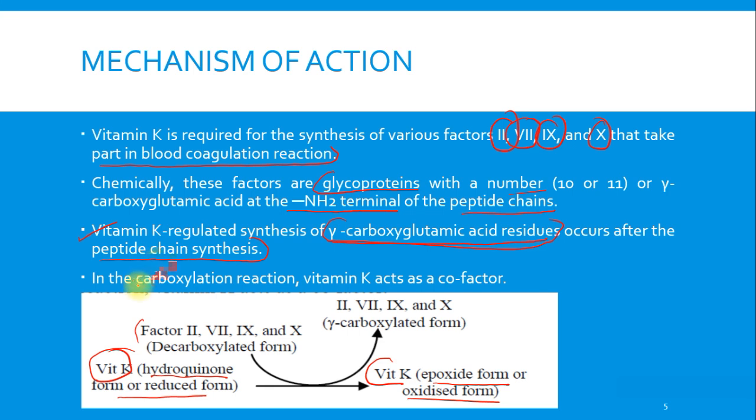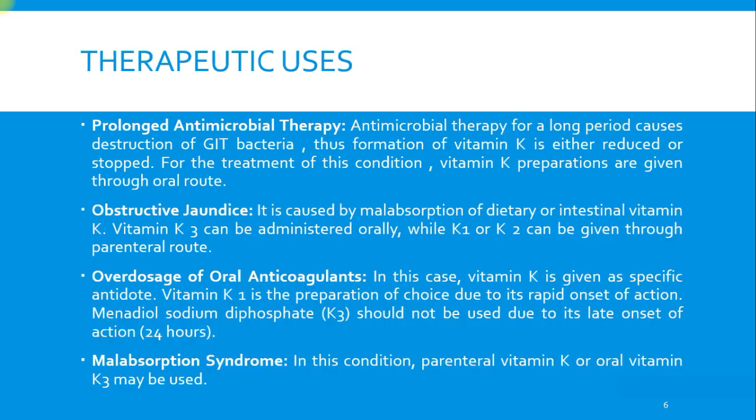In the carboxylation reaction, vitamin K acts as a cofactor. If vitamin K is not there, this gamma carboxylation won't happen, and as it won't happen, they won't be activated and they won't function as coagulation factors.